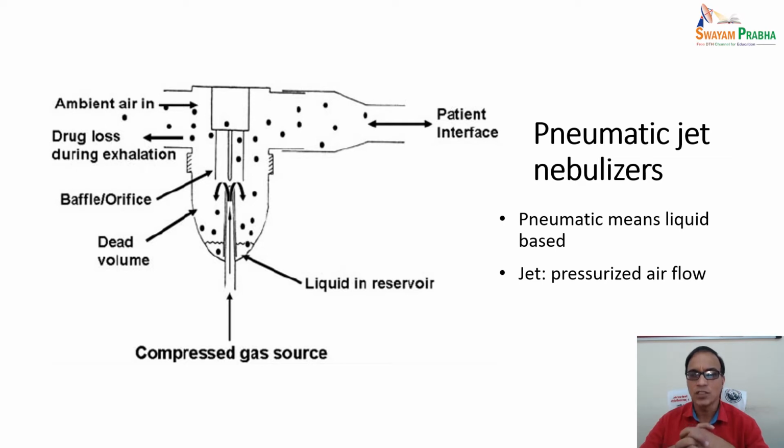There is a liquid reservoir here, and a compressed gas source comes in, and this drug portion is nebulized. With the jet force of the compressed gas source, it is delivered to the patient.